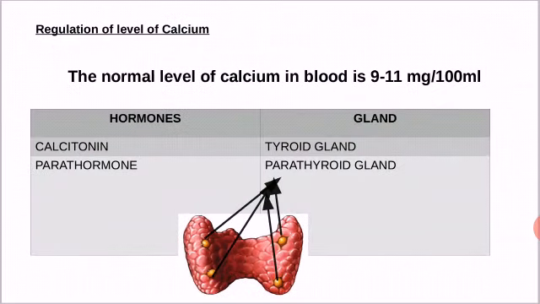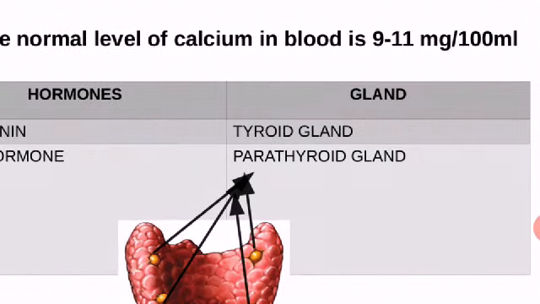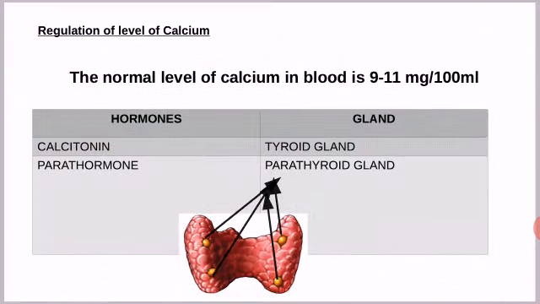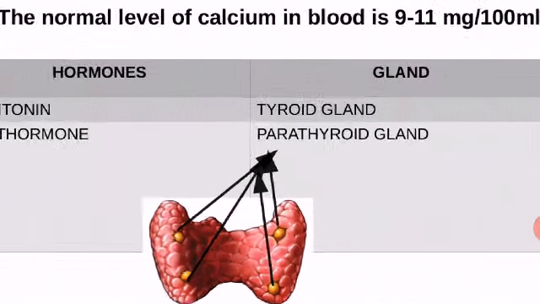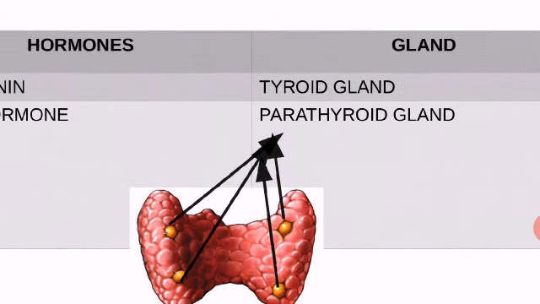One more hormone has a role in maintaining the level of calcium, that is parathormone, produced by another gland, the parathyroid. The parathyroid gland is within the thyroid gland. You can see a figure. In the figure, the yellow colored part is the parathyroid gland. It is in the thyroid gland only.